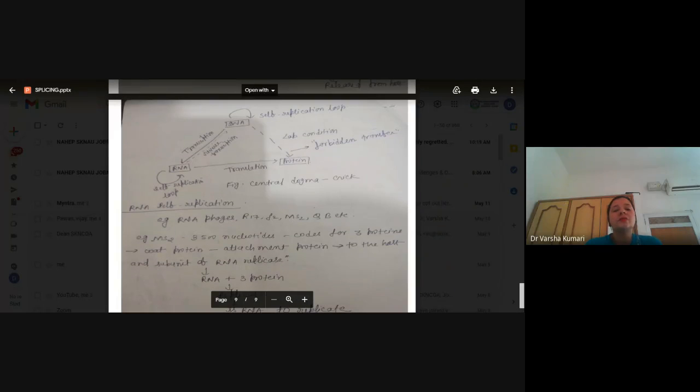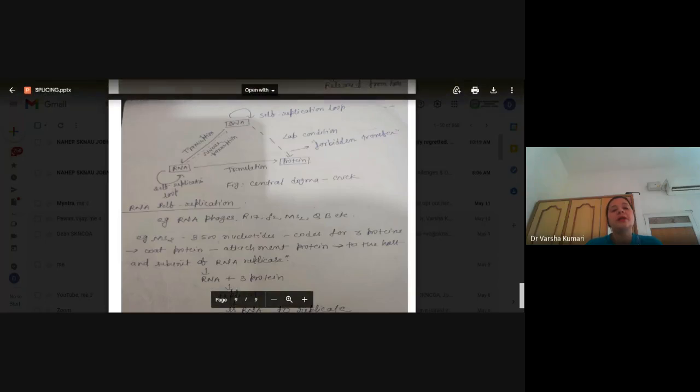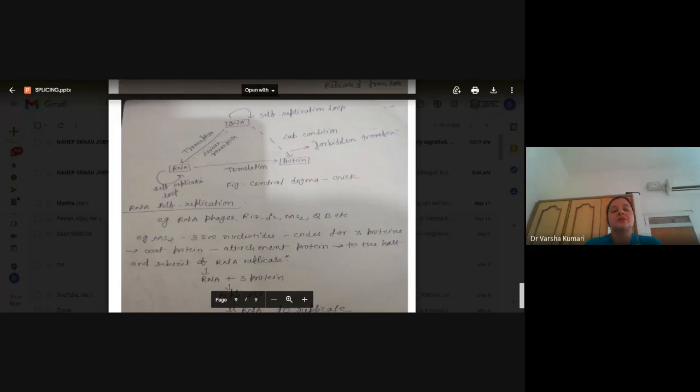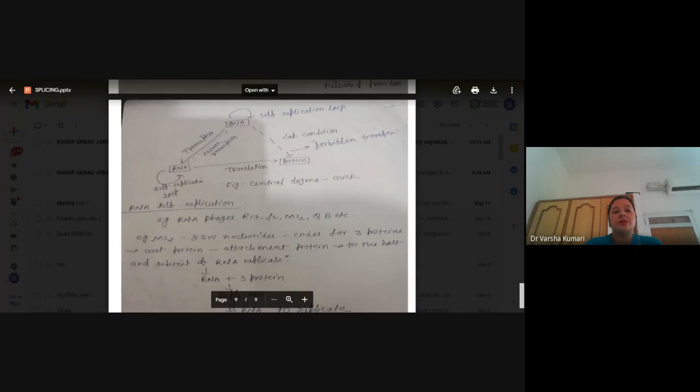Now this RNA is reverse transcribed into the DNA, that is called reverse transcriptase. And from DNA to protein directly is not possible. Only in lab conditions, sometimes artificially, that can be done, but naturally it is not done. That's why this particular direction of transfer from DNA to protein is shown with a broken arrow, and it is called a forbidden transfer. This is also an objective question. So this is your central dogma already given by the